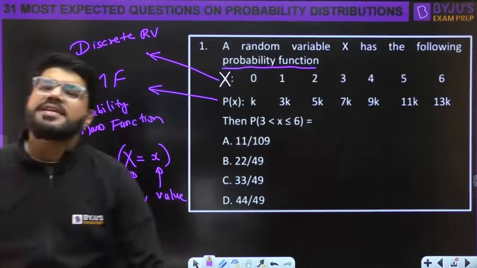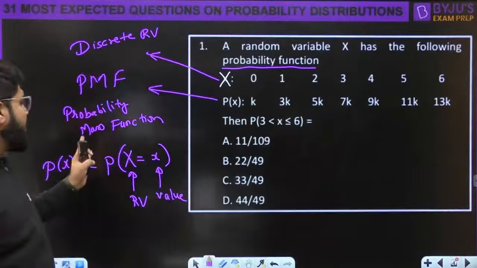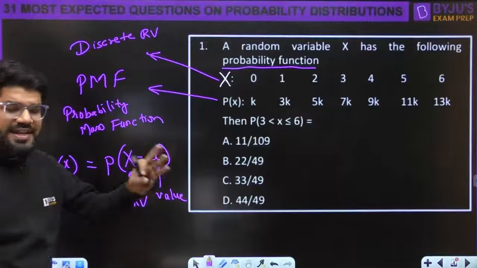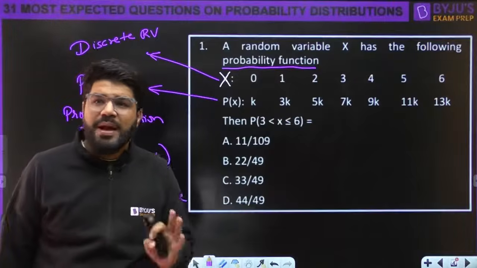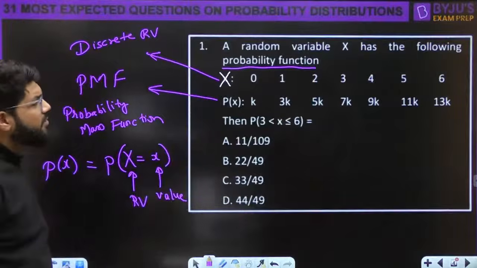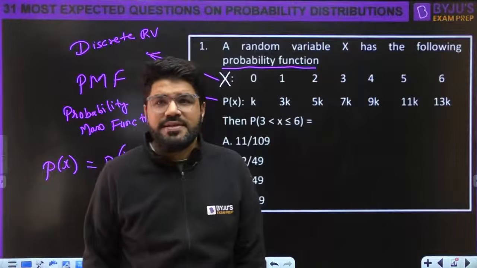Since it is PMF, it is telling you the probability of every value, the probability of every mass of x. That is why we call it PMF. Eventually the sum of all probabilities is 1.